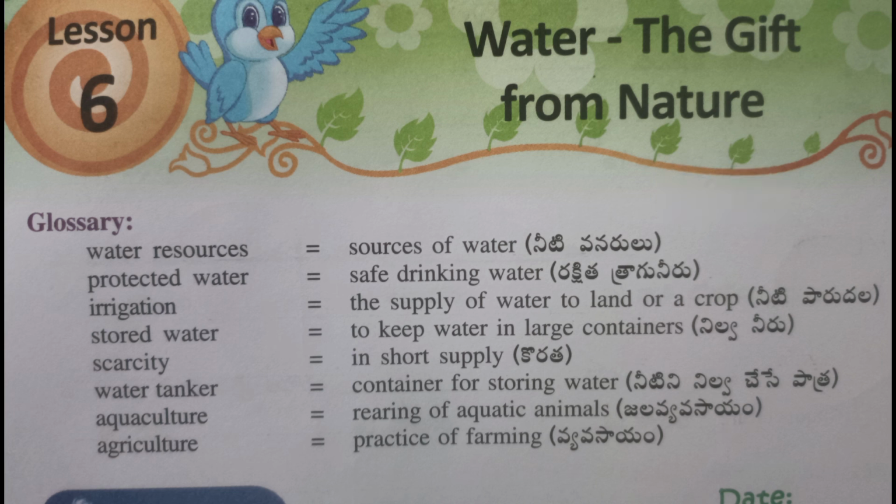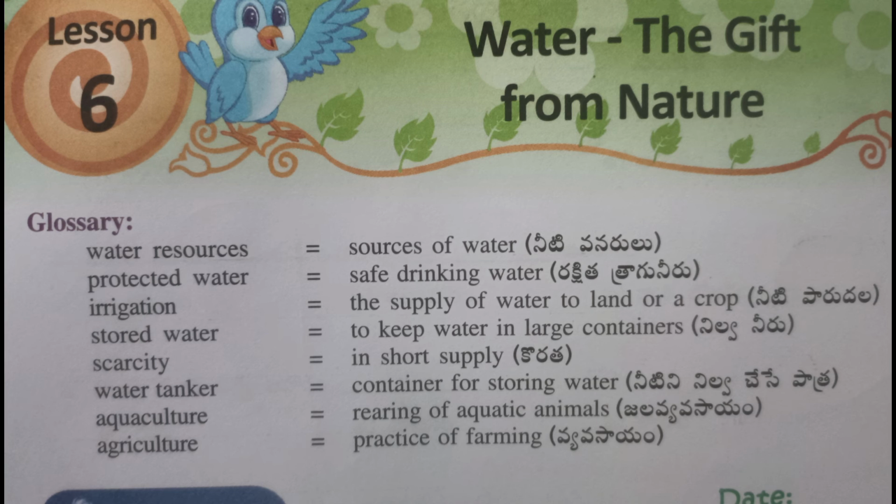Third class EVS Lesson 6: Water, the gift from nature. Glossary chart. Water resources: source of water. Protected water: safe drinking water. Irrigation: the supply of water to land or a crop. Stored water: to keep water in large containers.